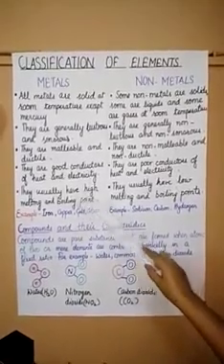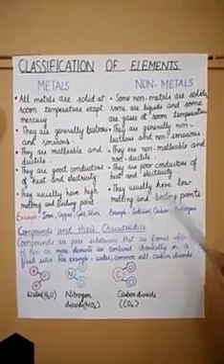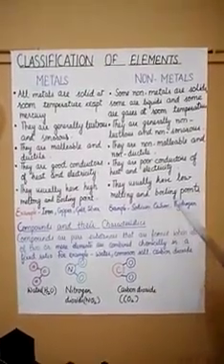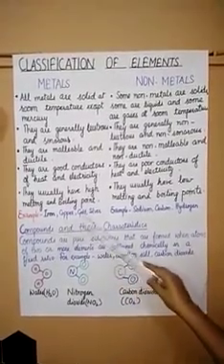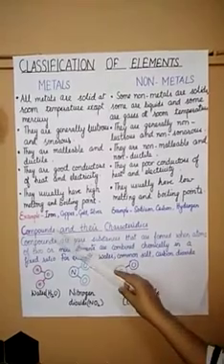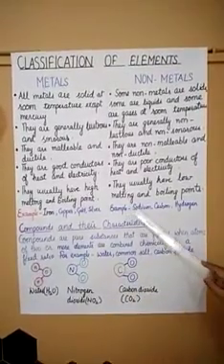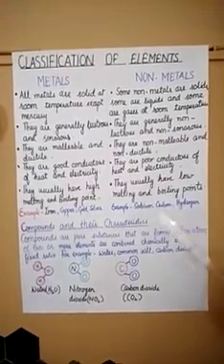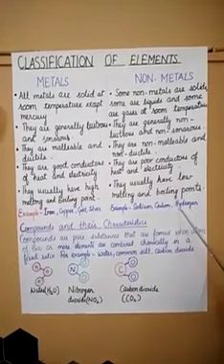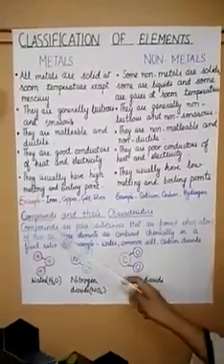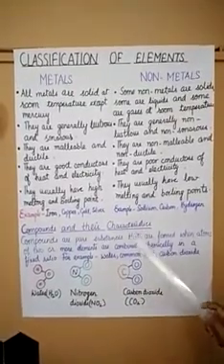Metals have high melting and boiling points, and non-metals have low melting and boiling points. Examples of metals are iron, copper, gold, silver, aluminium. They all are metals. And examples of non-metals are sodium, carbon, hydrogen, nitrogen, oxygen. They all are non-metals. Now next is compounds and their characteristics.